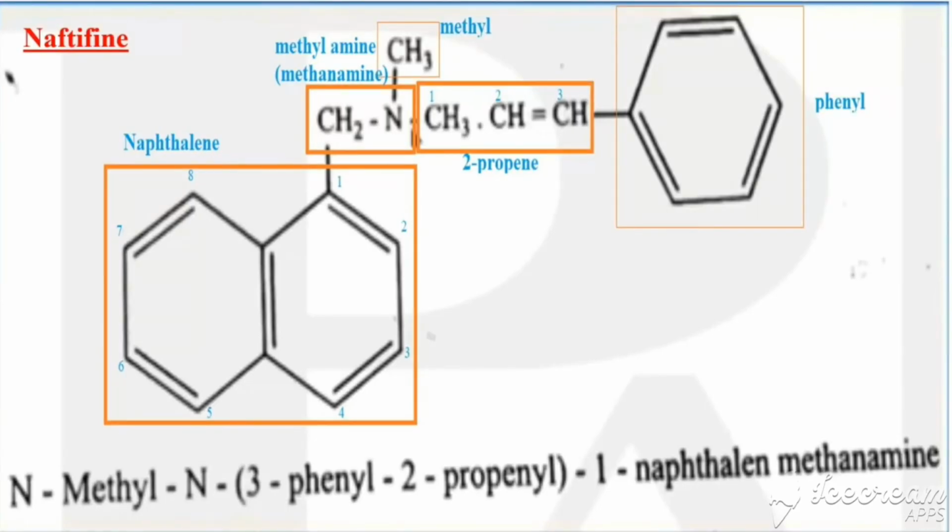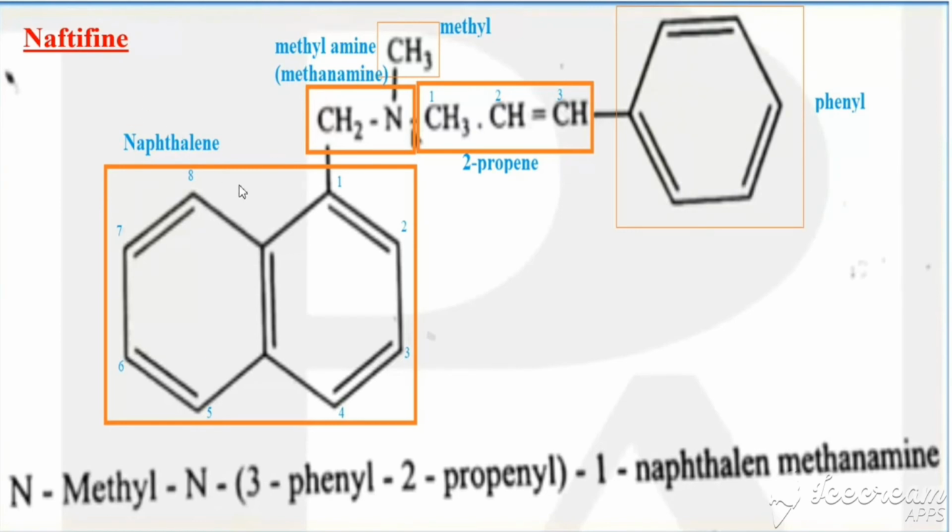Next drug is called naftifine. It is an allyl amine derivative. From the name itself we can say that it is having naphthalene. So the parent is the naphthalene, and that naphthalene is connected with the methyl amine. The nitrogen of methyl amine is connected with methyl and also 2-propene, that is 3 carbons with 1 double bond. So the bond is between 2 and 3, that's why it is called 2-propene. So nitrogen is connected with methyl and also 2-propene, and the third carbon is connected with the phenyl. So that is the structure for naftifine.